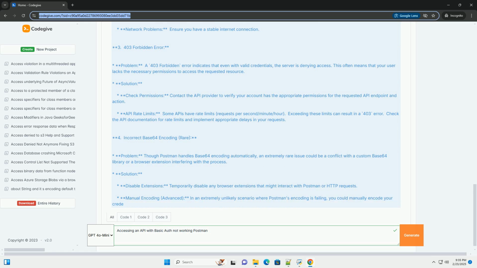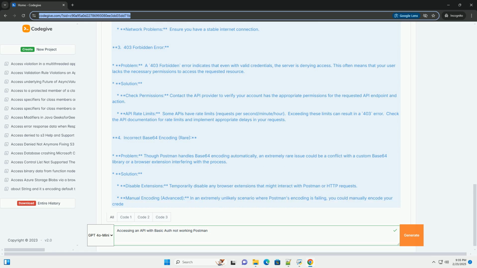API rate limits: some APIs have rate limits, requests per second, minute, or hour. Exceeding these limits can result in a 403 error. Check the API documentation for rate limits and implement appropriate delays in your requests.